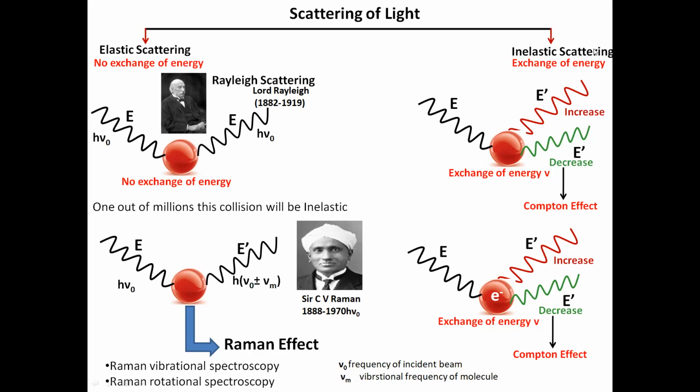But there may be a chance, 1 out of 1 lakh, 1 out of 10 lakh, that the scattered light will not have the same intensity and energy as it had when incident on the material. So what kind of change and how much change will take place? That was discovered by Sir C.V. Raman, and after the name of Sir C.V. Raman, this effect is called the Raman effect.